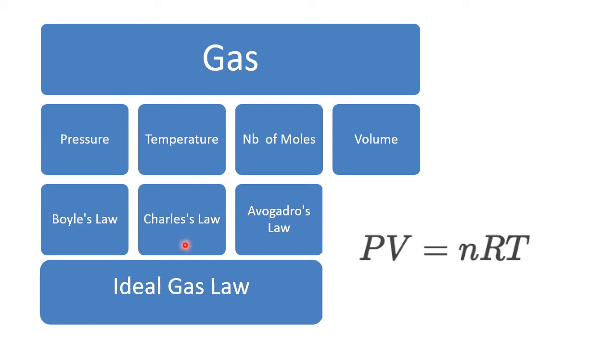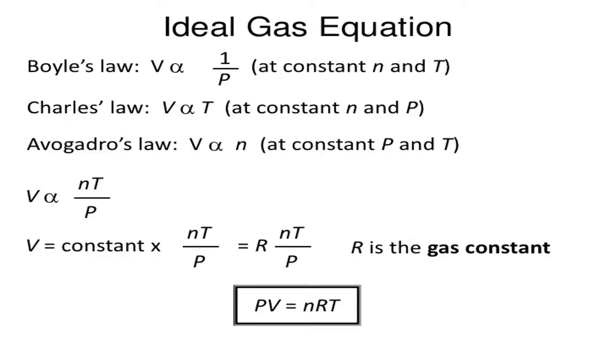Now, when we combine all these laws, what do we get? So here is the derivation. This is Boyle's law, this is Charles law, this is Avogadro law. When you combine all these, V is proportional to nT upon P. After removing the proportionality sign, V equals constant into nT upon P. So this constant is called what? Because we are learning the gaseous state, we are mixing all the gas laws, so this R is called the universal gas constant. So V equals R n T by P.